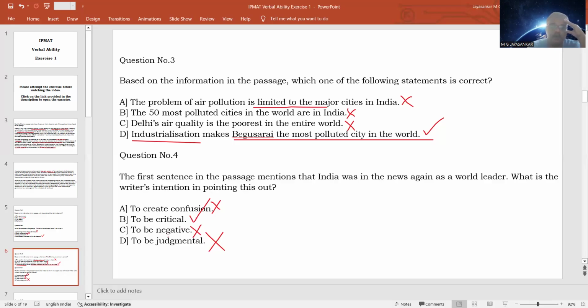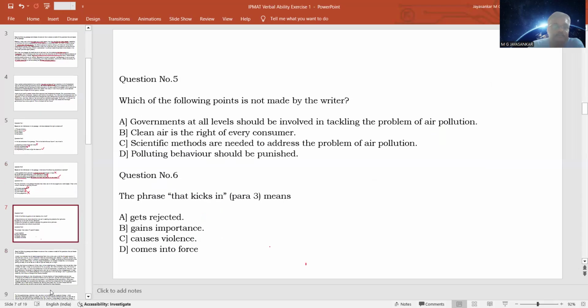So you have to weigh these two options and find the best answer. That is why we have selected critical as an option. To be negative means to be anti something, or to be always having some kind of opposition to ideas, is called a negative personality. So sometimes it may not be rational, or sometimes it may not be based on sound logic. So that is why negative is not the proper answer here. Critical means when you are against something because of sound logic or rational things. So this is why critical is a better answer than negative. So option B is the clear answer.